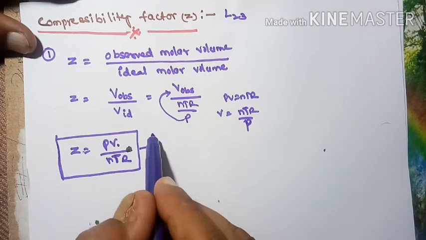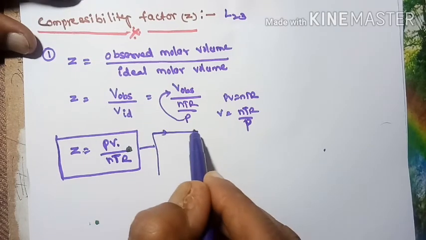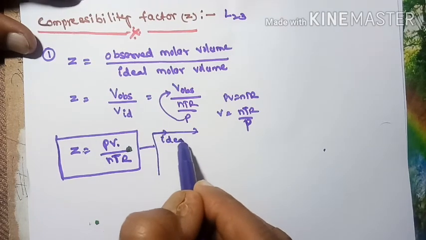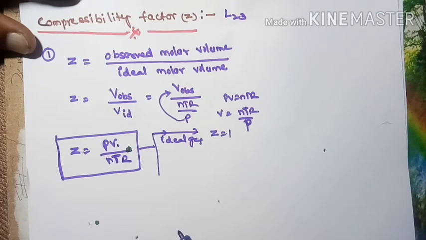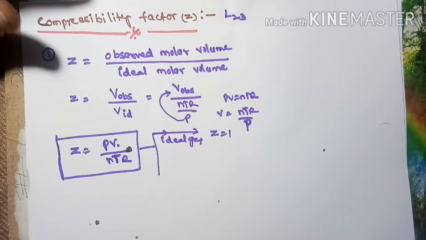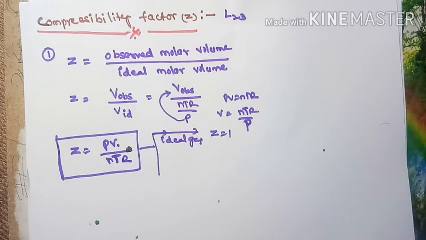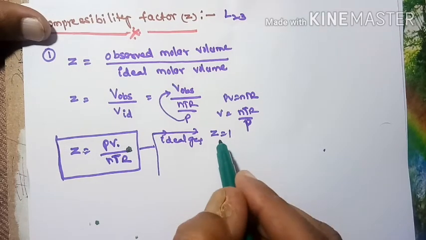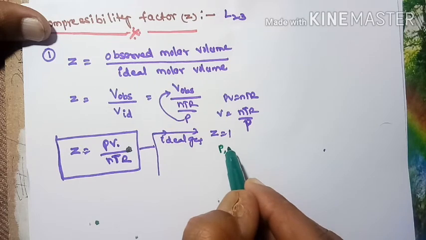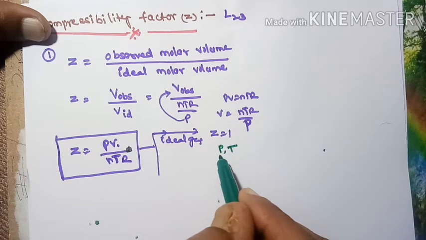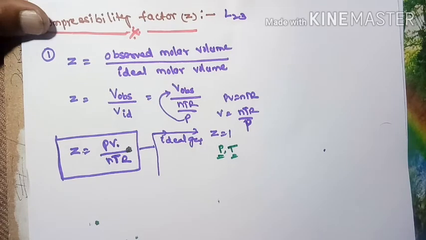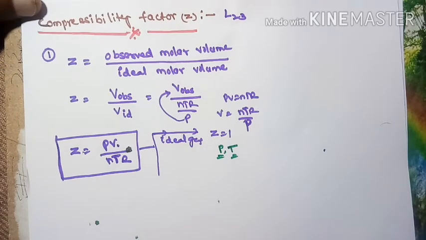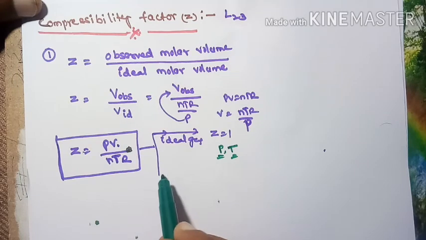For an ideal gas, Z is equal to 1. Whenever Z is equal to 1, the Z value is independent of pressure and temperature, and also of volume.